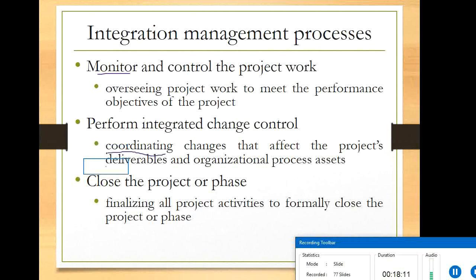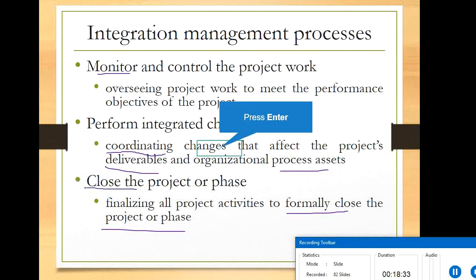Coordinating changes that affect the project's deliverables and organizational process assets. When you make changes, the ultimate objective should not deviate. And close the project or phase: finalizing all project activities to formally close the project or phase, that is called the closing phase of the project.